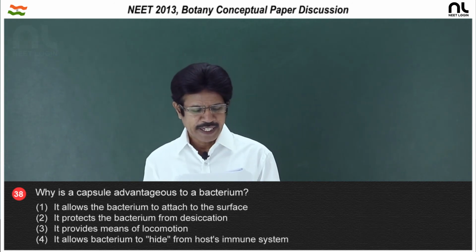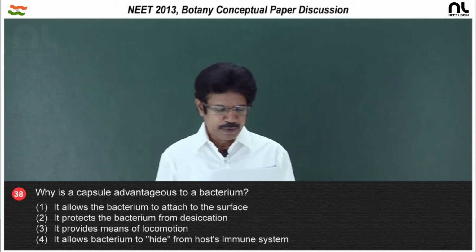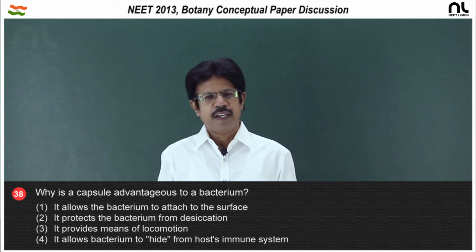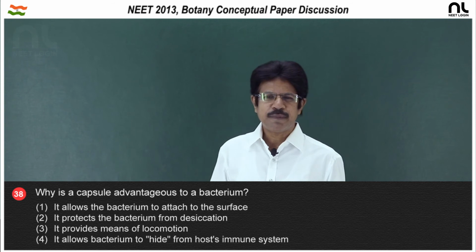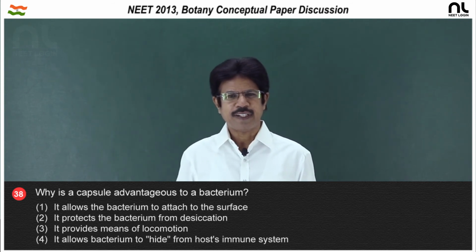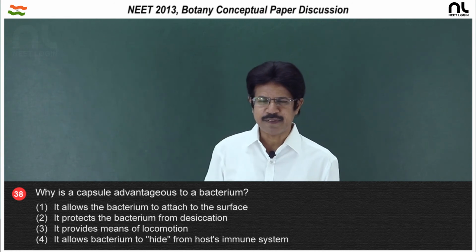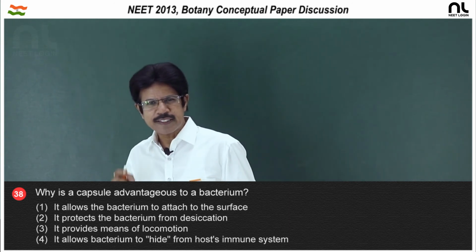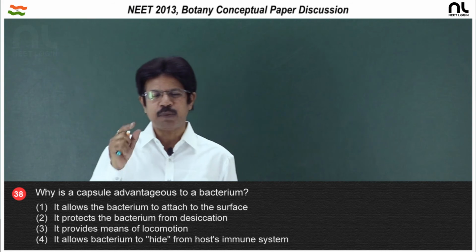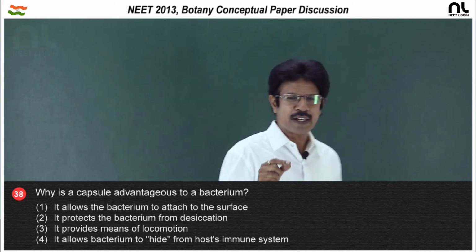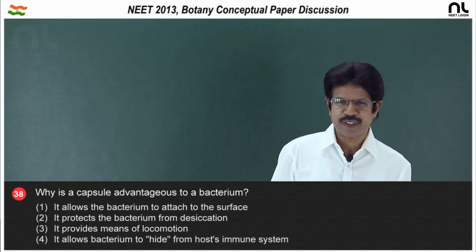Question number 38. Why is a capsule advantageous to a bacterium? In bacteria, the envelope is a trilayered structure. That envelope consists of glycocalyx, cell wall and cell membrane. And the glycocalyx differs in thickness and composition. If the glycocalyx is loose and thin, it is called slime.